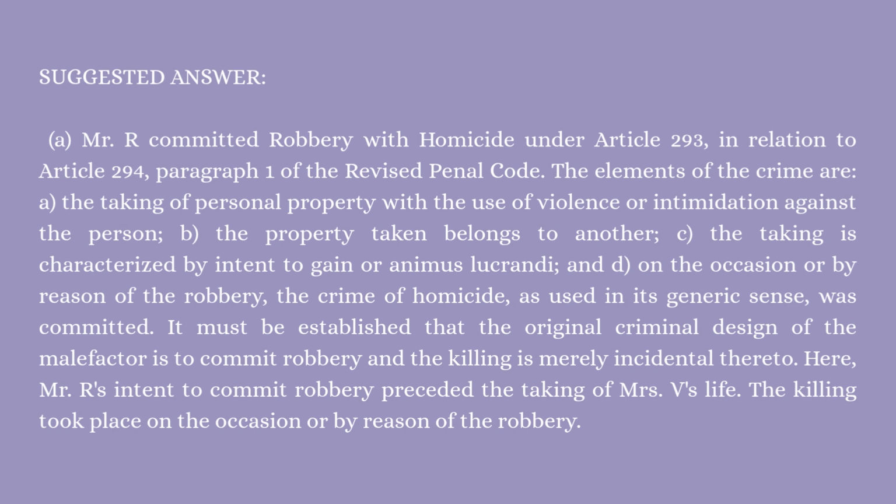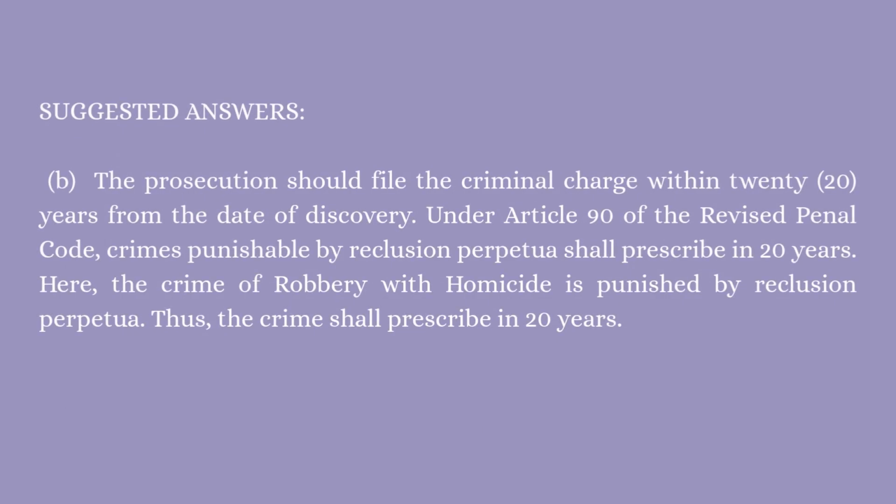Here, Mr. R's intent to commit robbery preceded the taking of Mrs. V's life. The killing took place on the occasion or by reason of the robbery. The prosecution should file the criminal charge within 20 years from the date of discovery. Under Article 90 of the Revised Penal Code, crimes punishable by reclusion perpetua shall prescribe in 20 years. Here, the crime of robbery with homicide is punished by reclusion perpetua. Thus, the crime shall prescribe in 20 years.